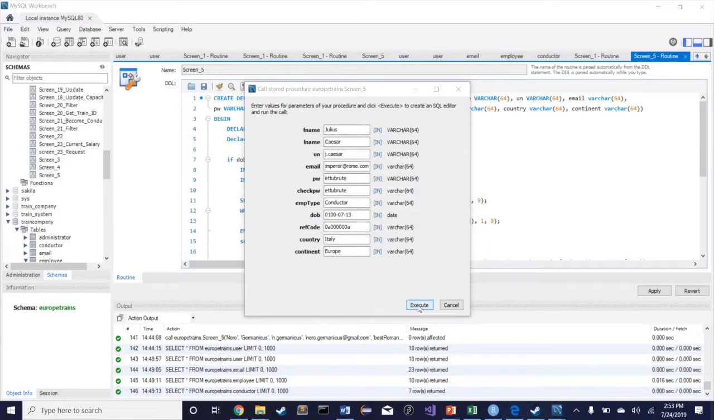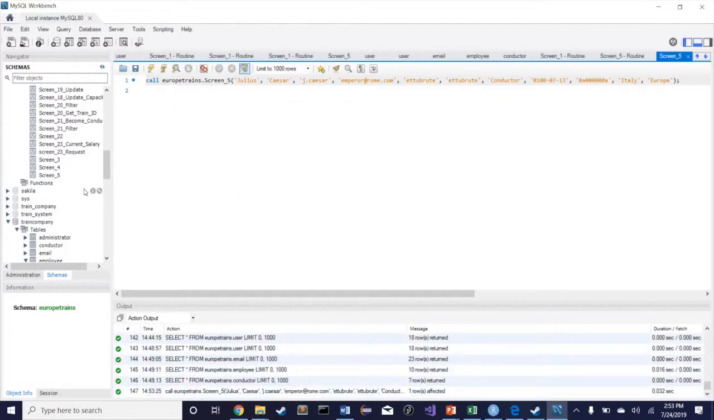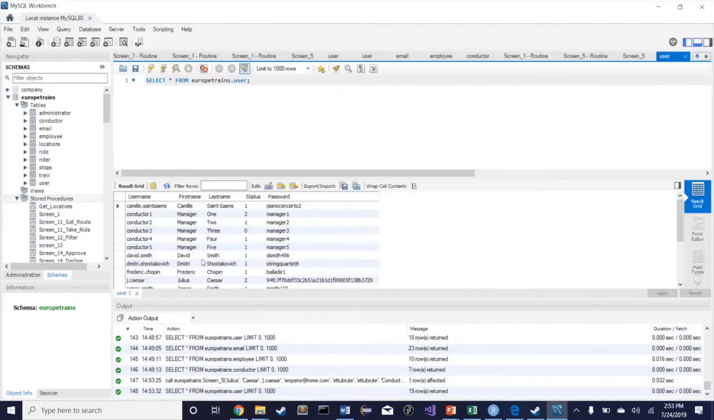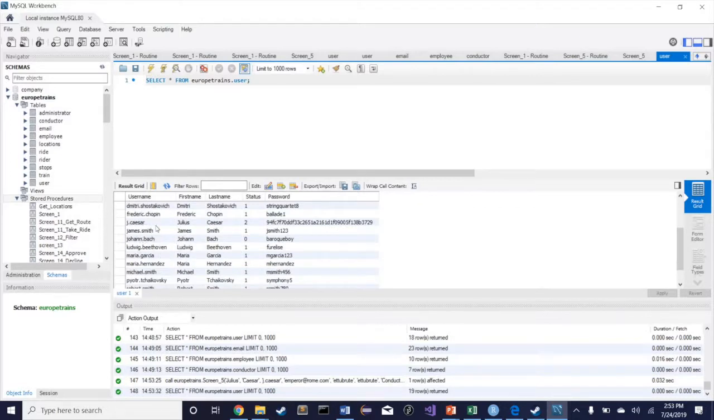I'm registering employee writer Julius Caesar. As you can see, this insert succeeds and Julius is added to the table. Caesar satisfies all requirements so the insert works. Notice that he is now in user, employee, conductor, writer, and email tables.